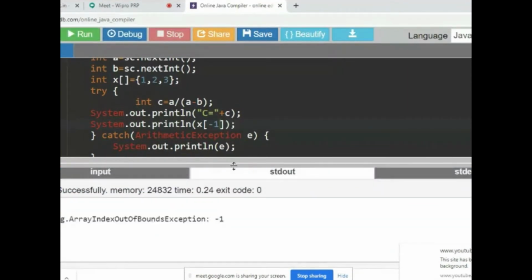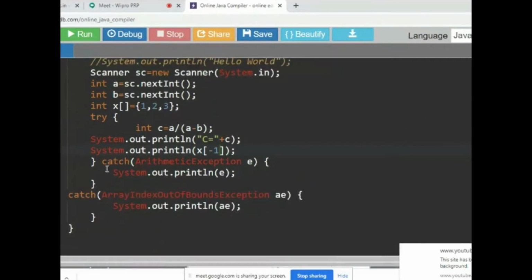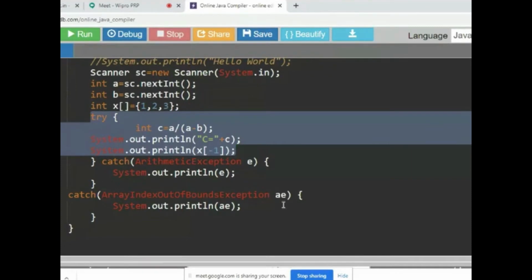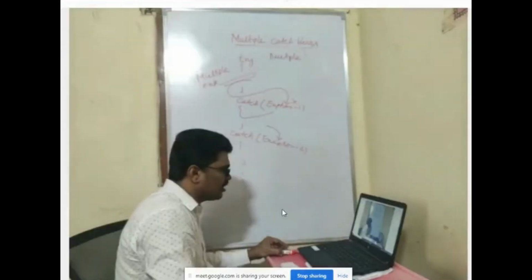So like this, your try block can have multiple catch blocks. This is needed whenever the statements in your try block have a chance of generating more than one exception. Then you will be putting multiple catch blocks. I hope it is fine.